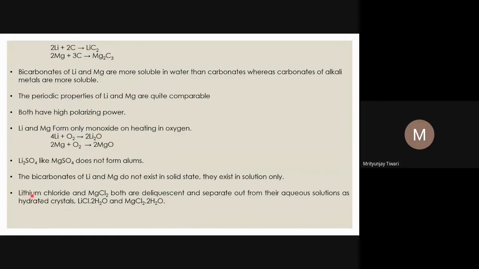Lithium chloride and magnesium chloride both are deliquescent and separate out from their aqueous solution as hydrated crystals. When you dissolve magnesium chloride and lithium chloride in water, they separate out as crystals with water of hydration. LiCl also contains two water molecules as water of crystallization, and MgCl2, magnesium chloride, also contains two water molecules as water of crystallization.